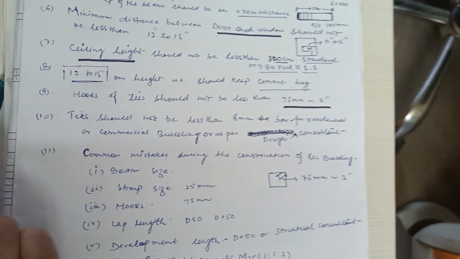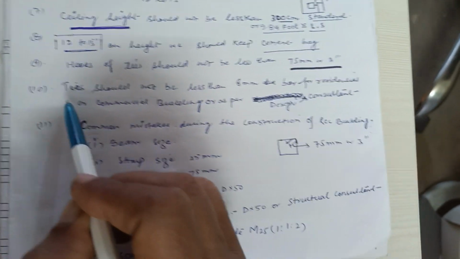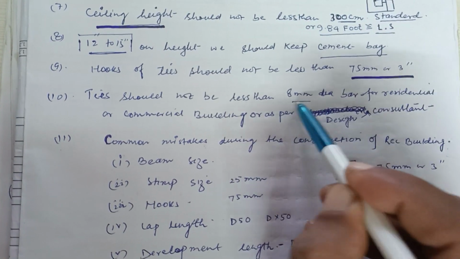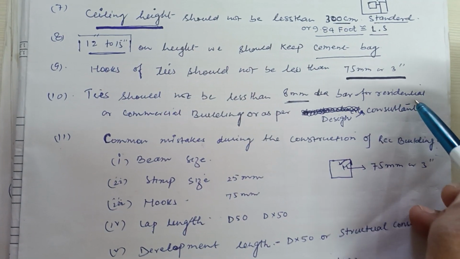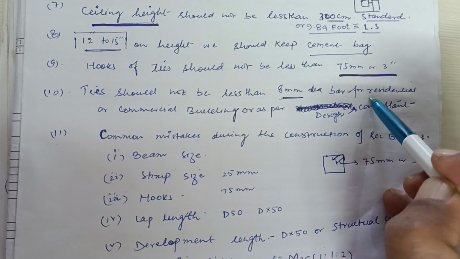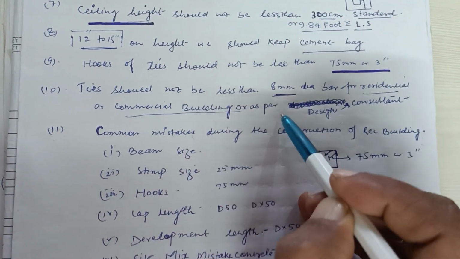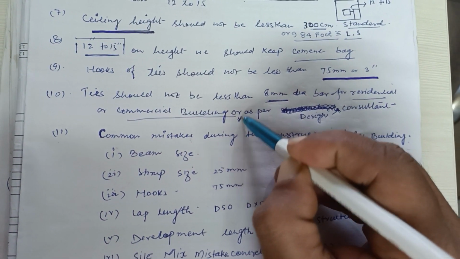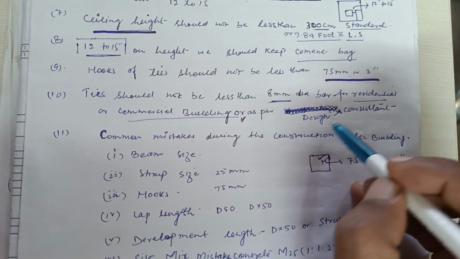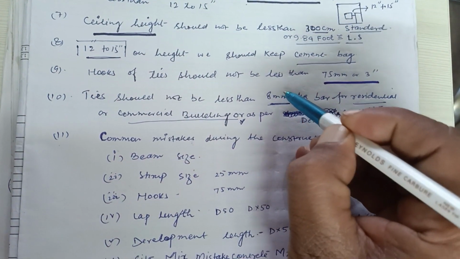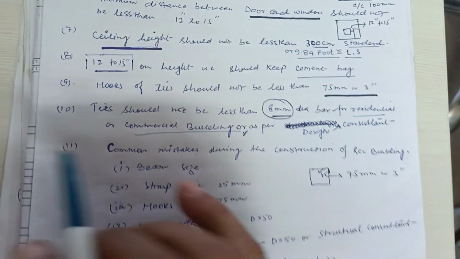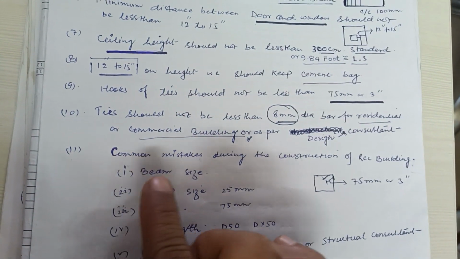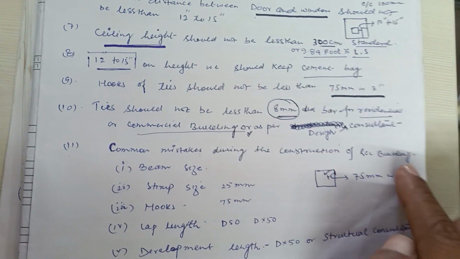And number 10 is ties should not be less than 8 mm dia bar for residential building or commercial building, as per structural consultant or design consultant, but minimum we should keep 8 mm dia of ties.